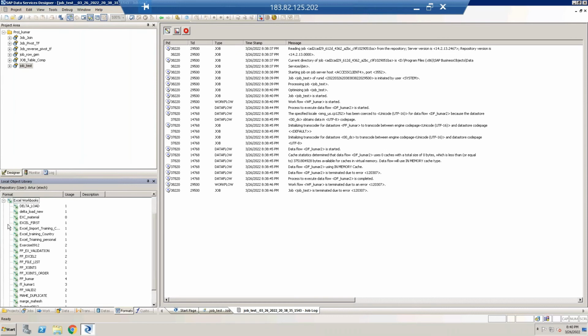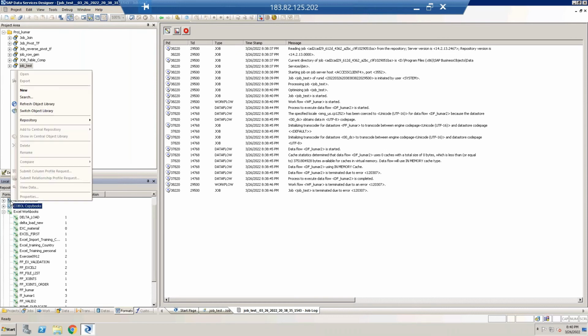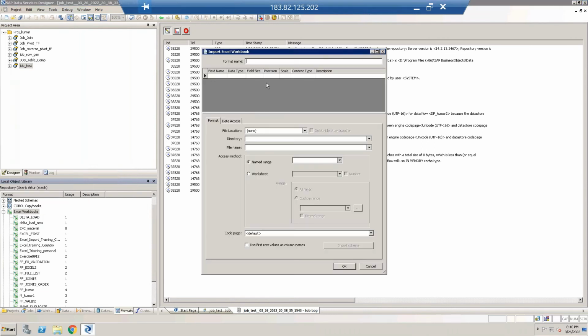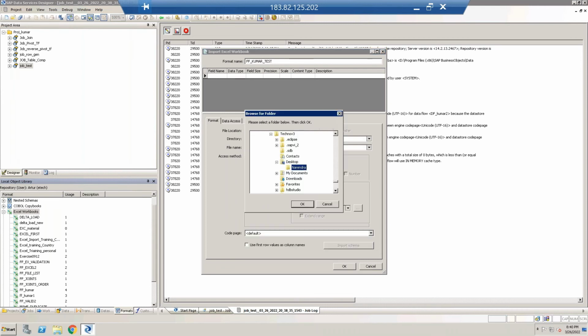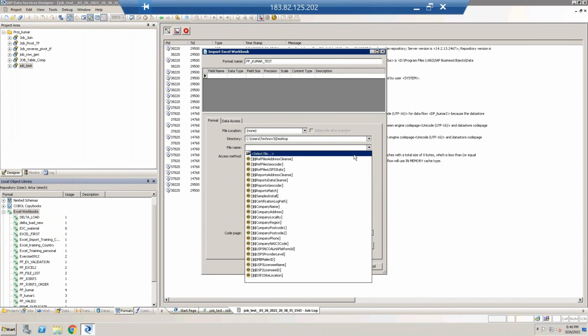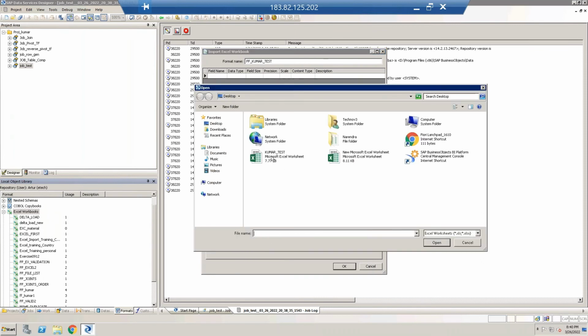That's why here I am creating a new format. It is on the desktop. This is my folder. If I search for that file, it shows my desktop and I'm able to open this file.